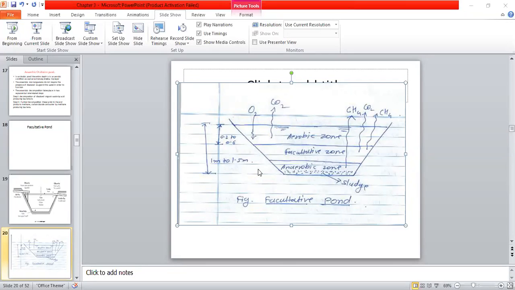This will be more effective than the aerobic as well as anaerobic pond. So this way, this facultative pond will start the degradation process.